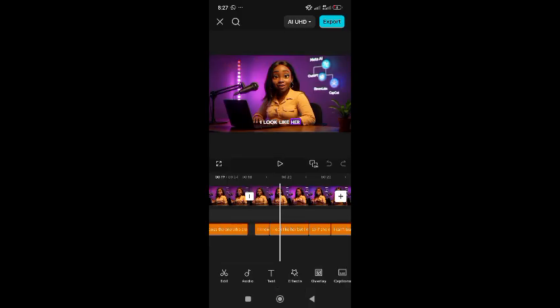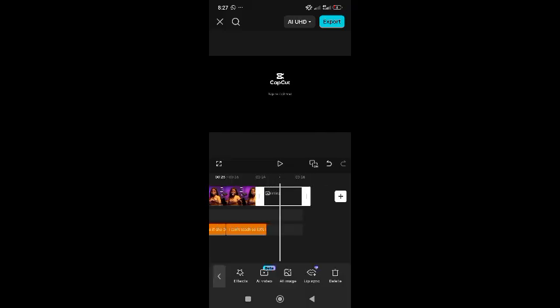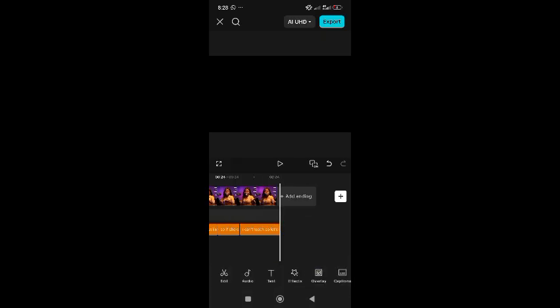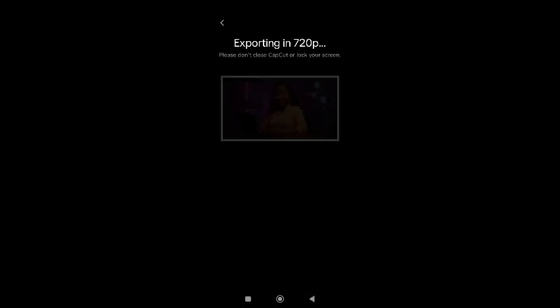If you're done with your editing and you're satisfied with what you have, all you need to do now is to click on the export button, and also ensure to remove this end part where you have the CapCut logo. Ensure to remove it, right? Just click on it and delete. Then go ahead and click on export to export this. Okay, this is it. This is all you need to do, and you're done.